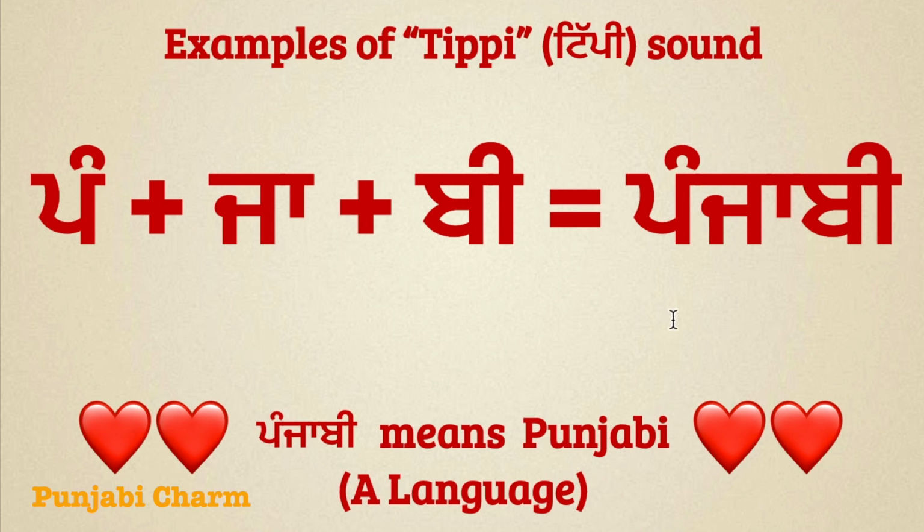The next word is Punjabi. Punjabi means Punjabi language. To read this word, we can say Pappenu Tippi Pang, Jajjanu Kanna Ja, Babbenu Bihari B, Punjabi. You can repeat after me, Punjabi.